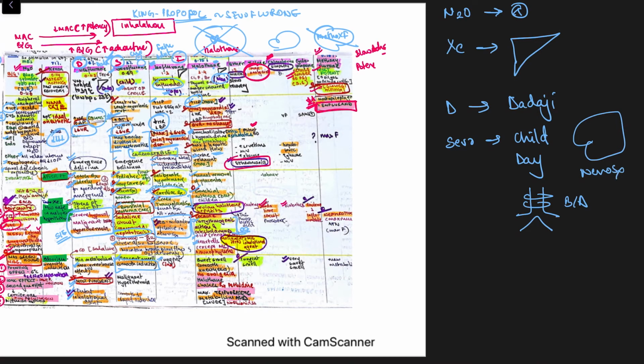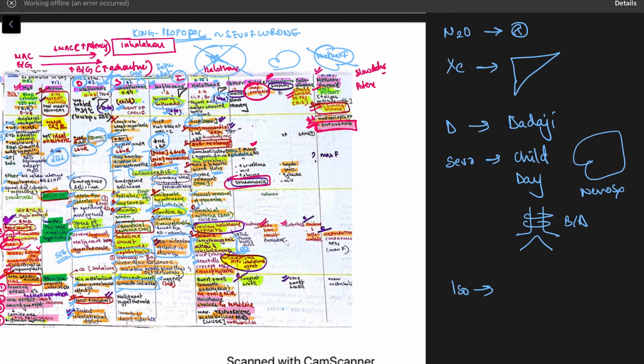Next is isoflurane. Now isoflurane is what? It is cardiostable, so it will be used in cardiac surgeries. And it is also used in liver transplant surgeries. For liver surgeries we use xenon, but for liver transplant we use isoflurane.